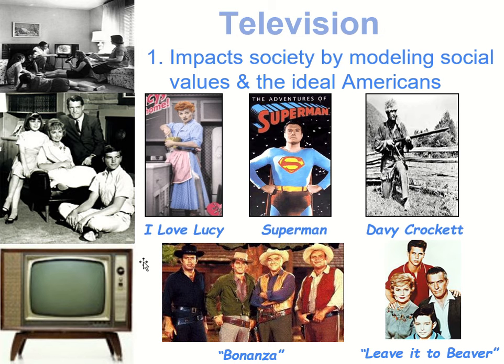Eventually, it will turn into color in the 60s, but we start off in black and white, and everybody would watch certain shows. You didn't have a ton of channels. You had your basic 3 channels, like CBS, NBC, ABC. That's it. And so you'd have these classic shows that everyone would watch, and some of these are the classics from that time period. I'm sure a lot of these you can find on YouTube and different streaming services. Some of them are really good.